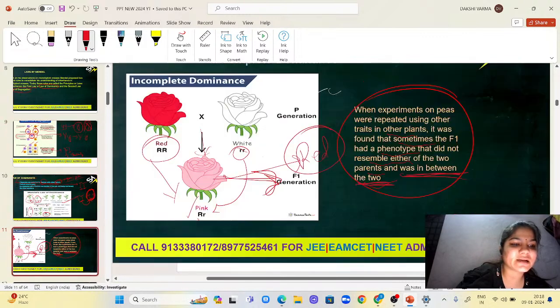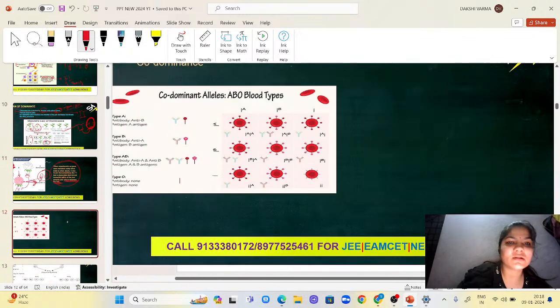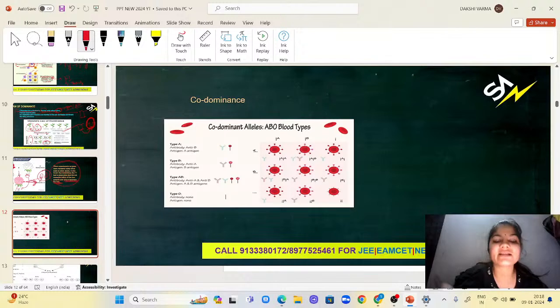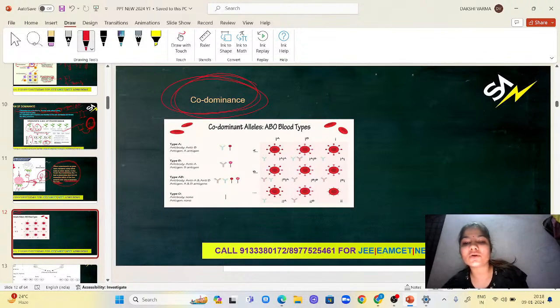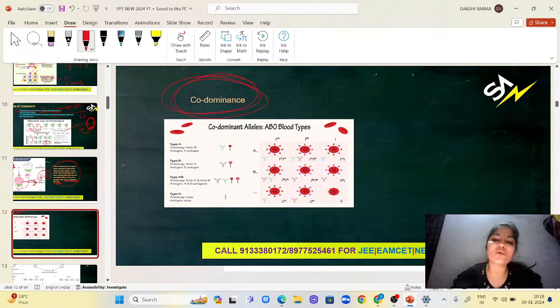Our next topic is codominance. In codominance, both the parents are expressed. The best example for codominance is blood group.